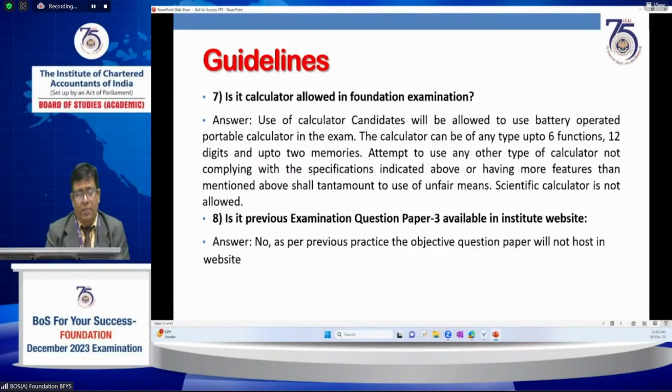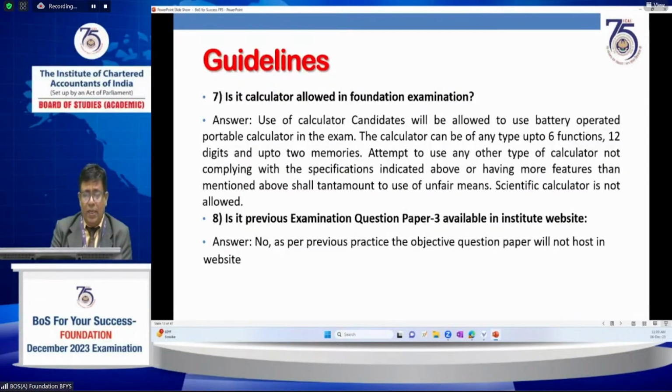And the next important thing: many students may ask whether a calculator is allowed in the foundation examination. Use of a calculator is allowed for candidates, subject to the calculator being any type with 6 functions, 12 digits, up to 2 memories.